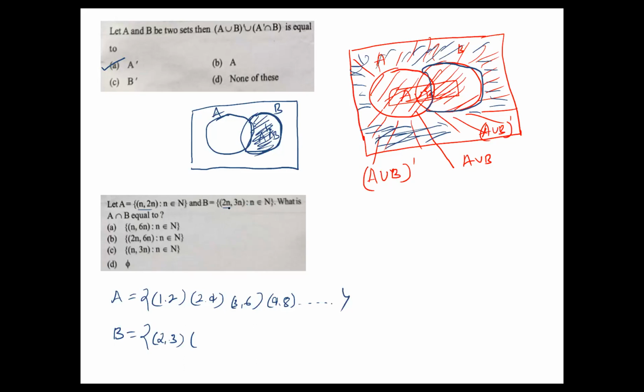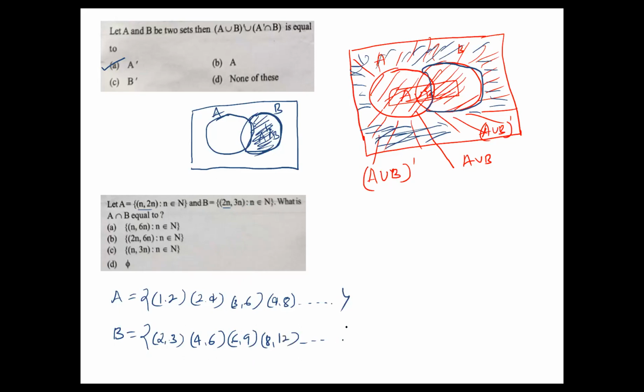Next, if you substitute 2 here, what about here? 4. Here it means 6. Similarly, if you substitute 3, what? 6. And what about here? If you substitute 3, here is 9. Next, if you substitute 4 here, it means 8. Here 4 means 12. Okay.